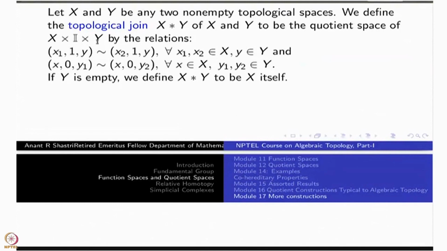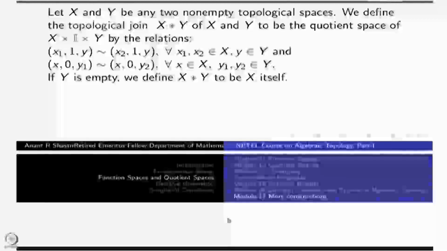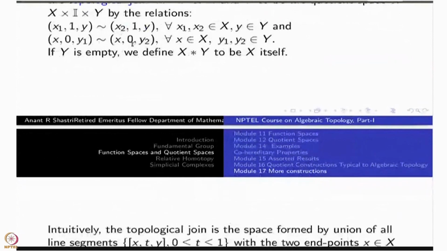But when you identify all the x to a single point, what you have is, from a single y to that space, a line segment. Similarly, from y2 you have a line segment, and so on. So I will let you know with a better example. Here, this is not an example. This is trying to explain this in the abstract sense only.